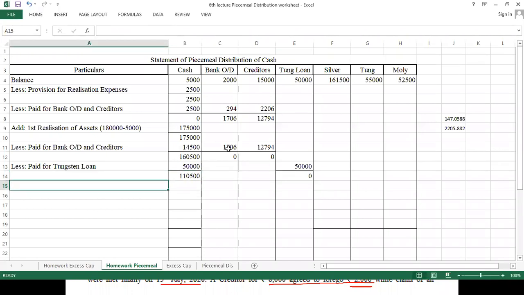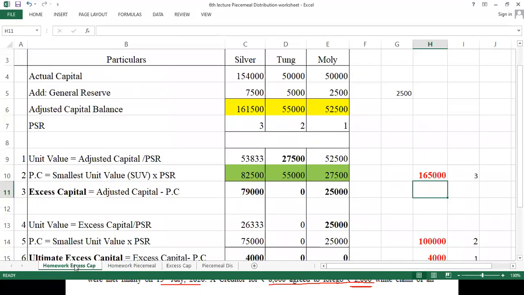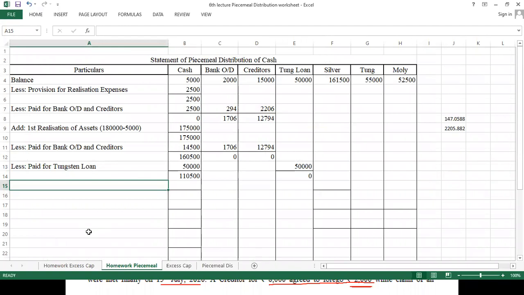Now from here onward, I am going to follow excess capital, because now I am going to pay my capital liability. As per the excess capital, it is said that first of all I have to pay 4,000 to Mr. Silver, then 1 lakh to Mr. Silver and Mr. Molly. So let me pay first of all less paid to Mr. Silver.